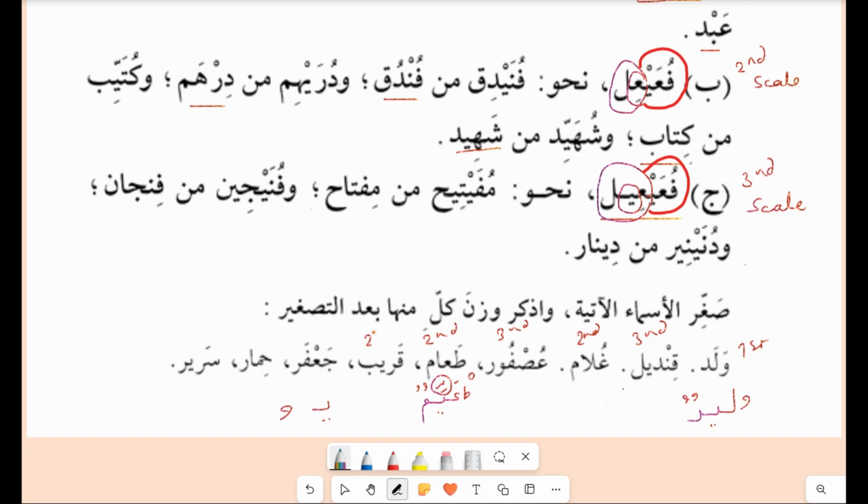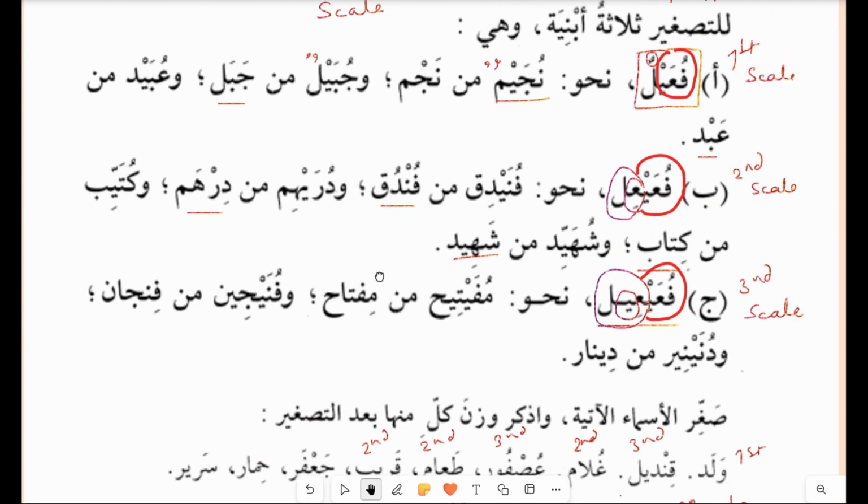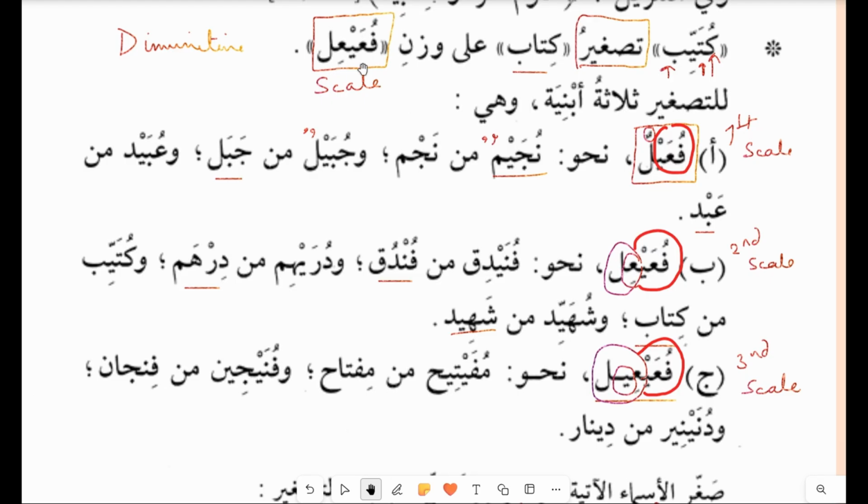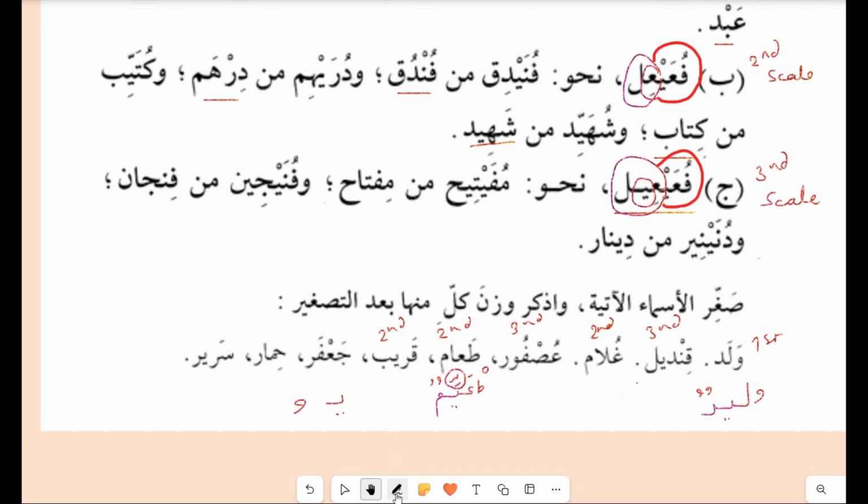You will follow the same structure. Jafar will be on fa'eel. This is another scale that we did before. If I can show you the scale, you will remember the scale we did here. Fa'eel. This is, I can say, the second scale here. So yes, you can make it the same as we did with tameem and qareeb. It will be qureyyib with the ya, and the ba will have a shadda.